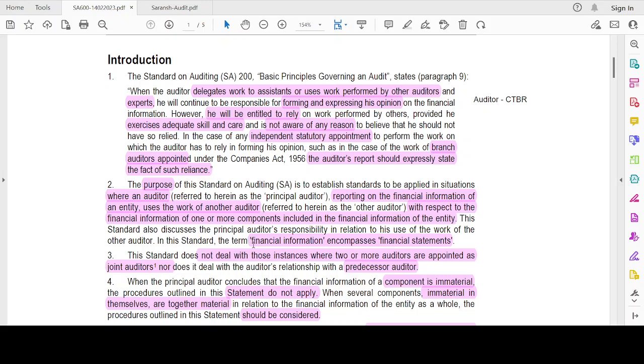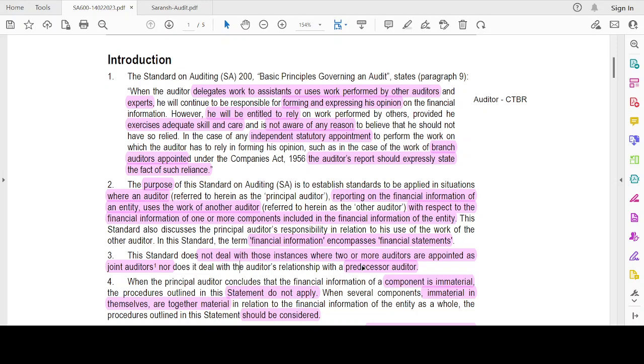In this standard, the term financial information encompasses financial statements. This standard does not deal with those instances where two or more auditors are appointed as joint auditors, nor does it deal with the auditor's relationship with his predecessor auditor. What does that mean?